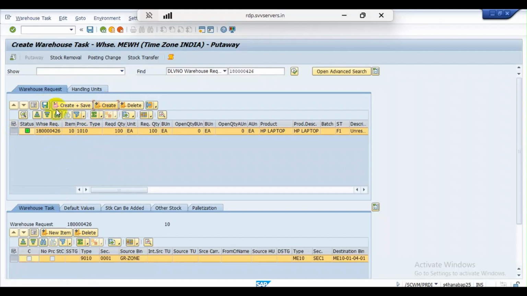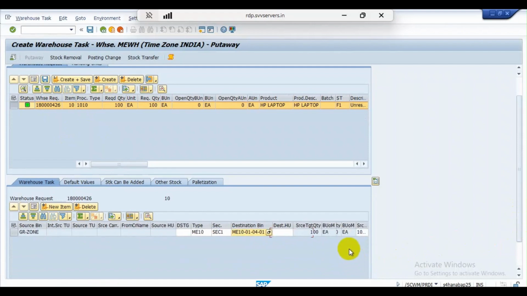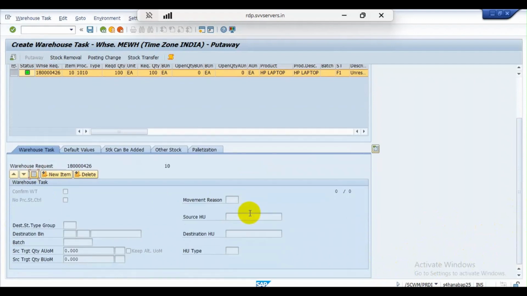Click on create. It is moving from the GR staging area to the main hierarchy storage type ME10, and the bin is ME10-01-04-01. How much quantity? 100 quantity. If you want to see the details, you can see the full details.